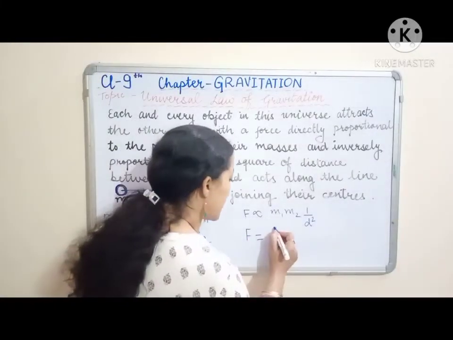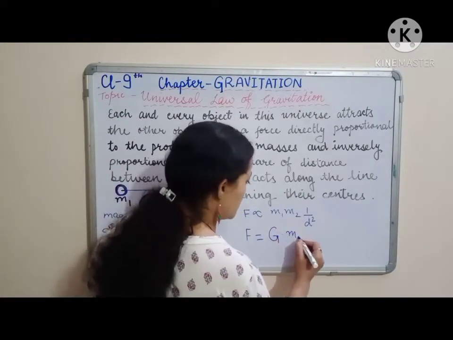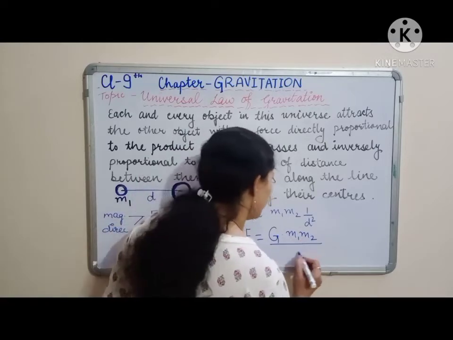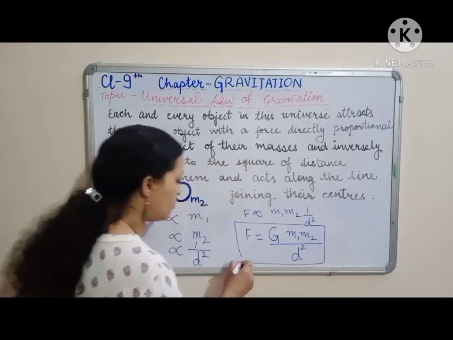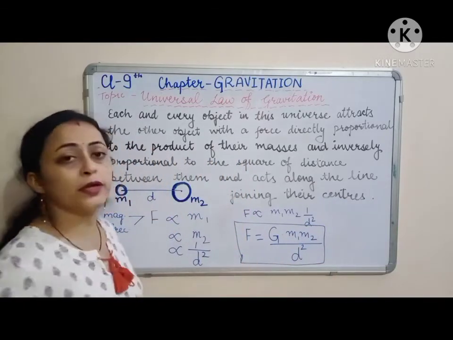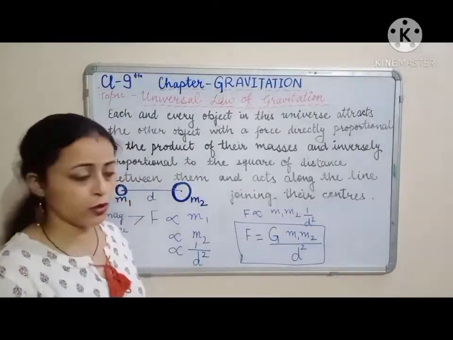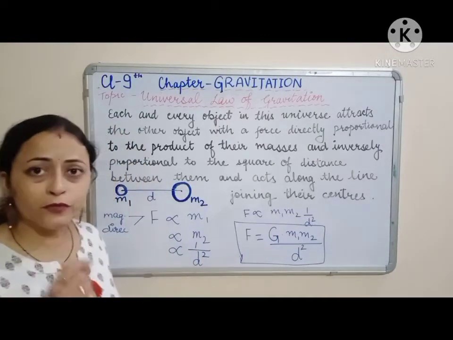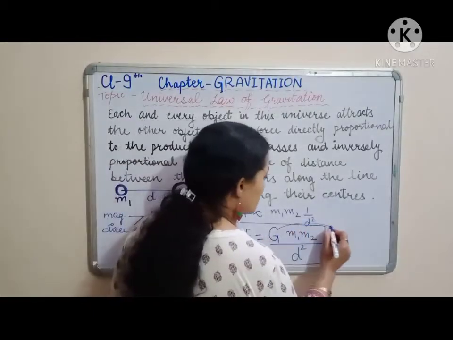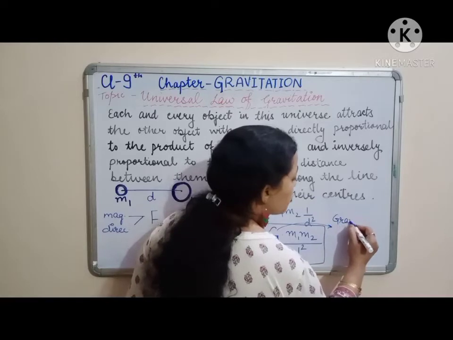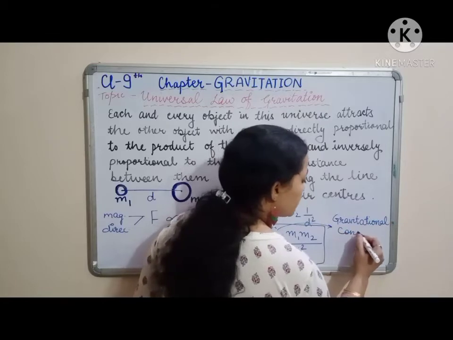That constant is capital G. We'll study what is capital G into M1, M2 by D square. So this becomes the mathematical form for universal law of gravitation. When we study about universal law of gravitation, this formula plays a very, very important role, because using this formula we will be defining this constant we have introduced here. This constant is called as gravitational constant. This is gravitational constant.